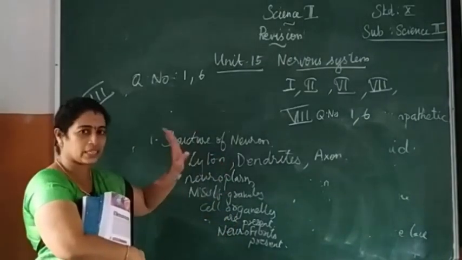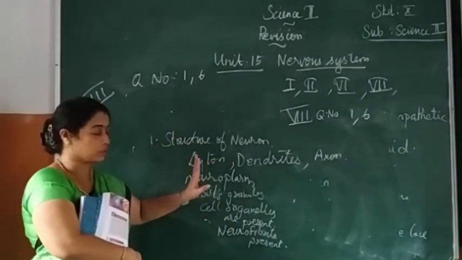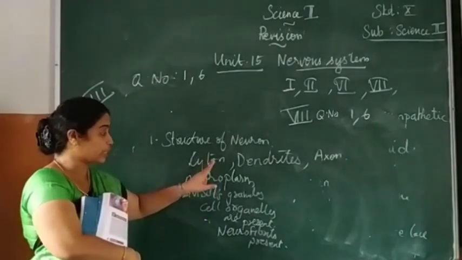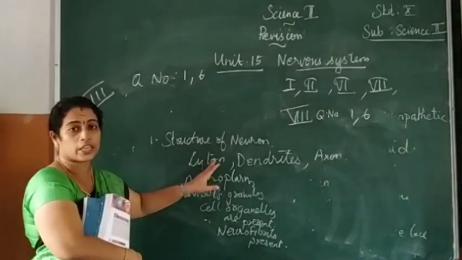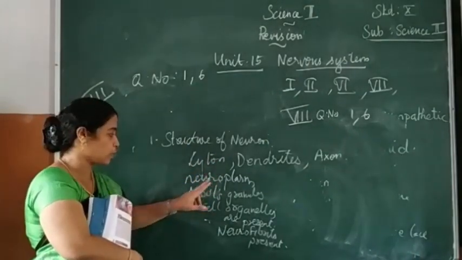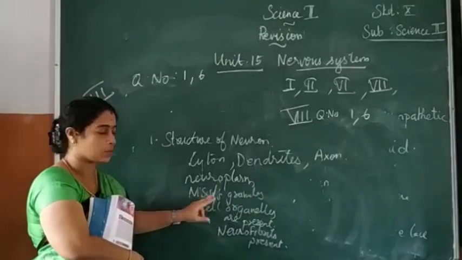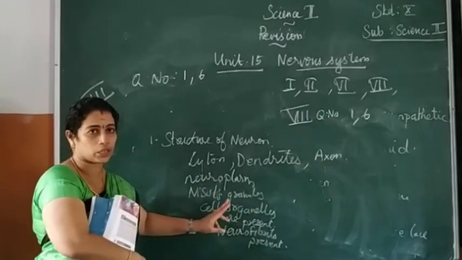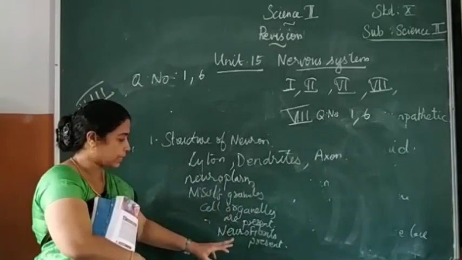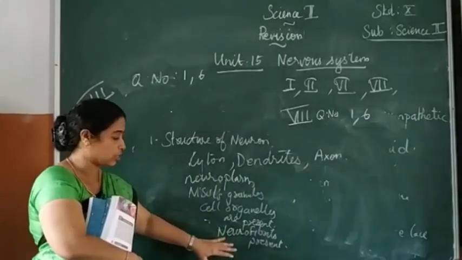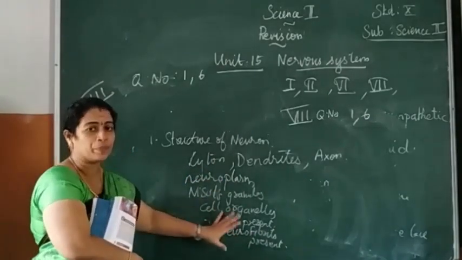So once again, make it thorough. Cyton is also known as cell body or perikaryon. The cytoplasm is known as neuroplasm. It consists of granular bodies known as Nissl granules. Cell organelles like mitochondria, endoplasmic reticulum are present. Then neurofibrils are present, which are many fibrillar structures. So this is all about cyton.